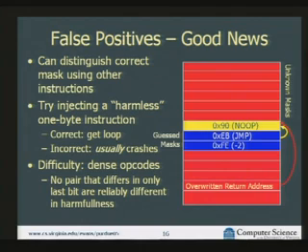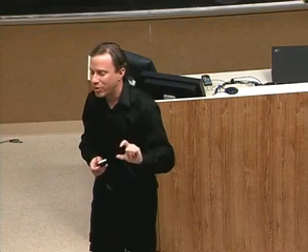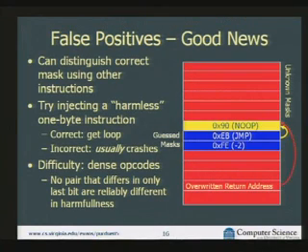It doesn't always work. So there's a difficulty that the instruction set is very dense. And if two of the guesses differ in only 1 bit, there's no harmless instruction that is always harmless for changing 1 bit and always harmful if we have the other version of that bit. So we can't always distinguish here. But with enough different harmless instructions and some other tricks, we can distinguish them.